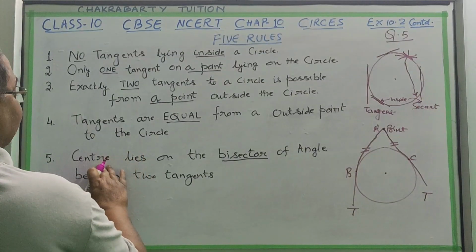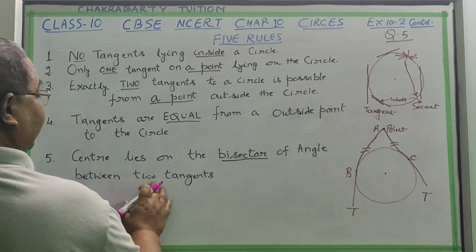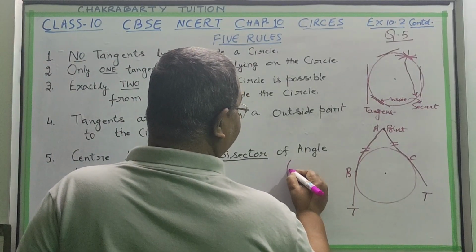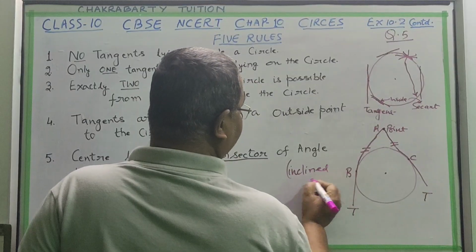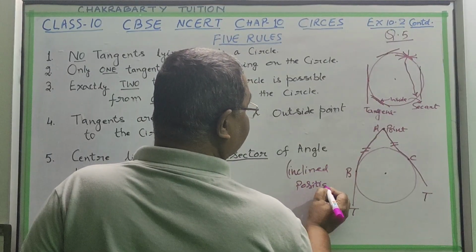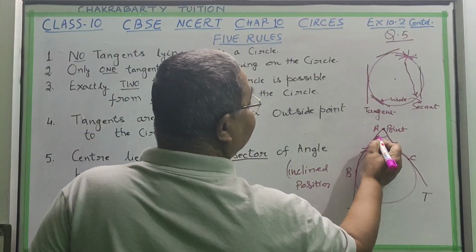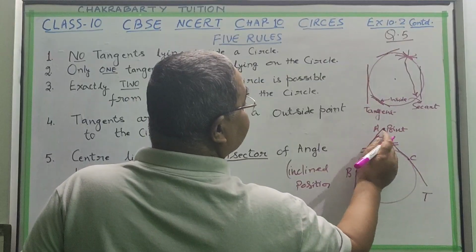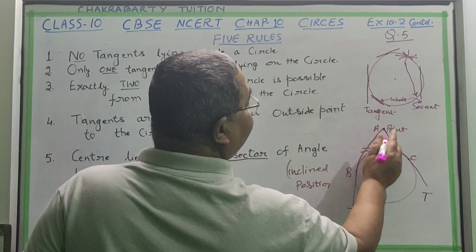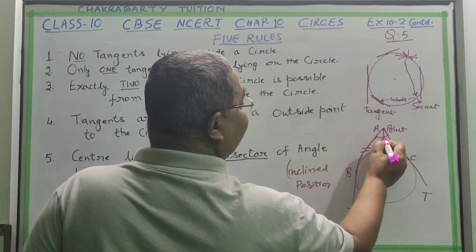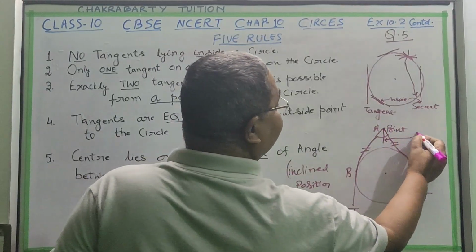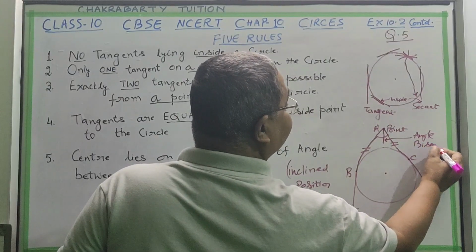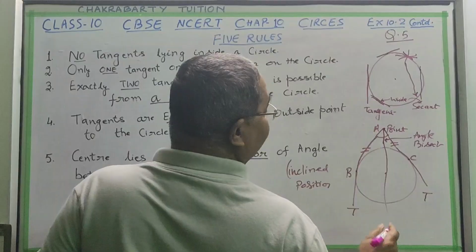Then fifth: the center lies on the bisector of the angle between the two tangents. Between the angle means the inclined position. So two lines are inclined: this line is inclined to this side, and this line is inclined to this side. This is the angle. If you bisect this angle, what will happen? It will pass through the center.